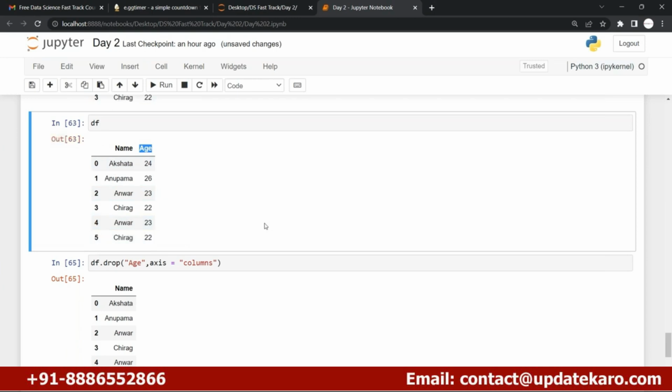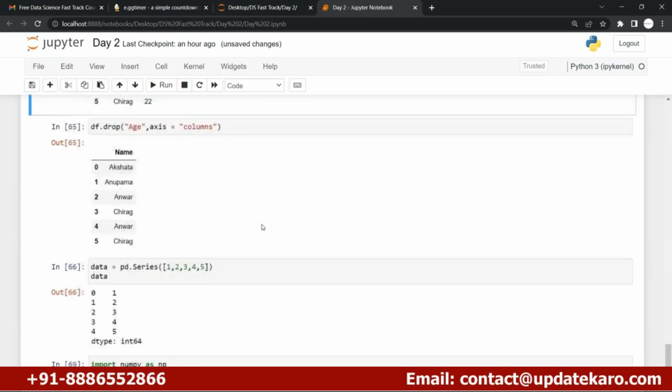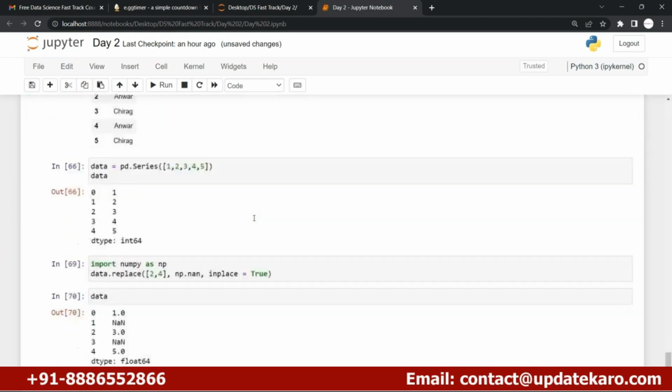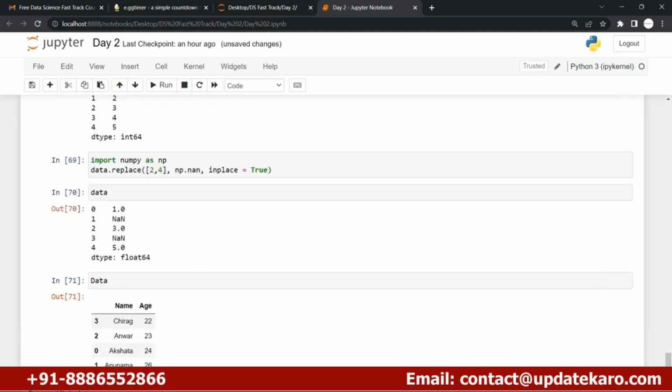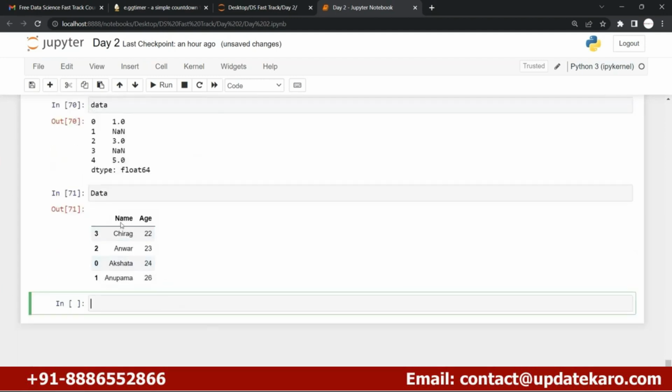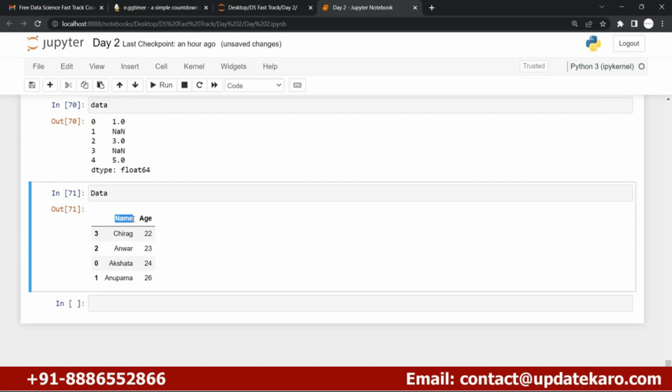Okay, now for that you will have to use one thing. Let me show you. This is my data. Now let's say I just wanted to rename this column. Now instead of name, I just wanted to explain more about this column name. Okay, these are nothing but the names of the attendees. I just wanted to add this, name of the attendees, instead of name only, right?